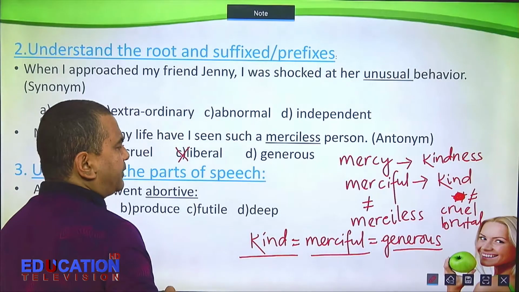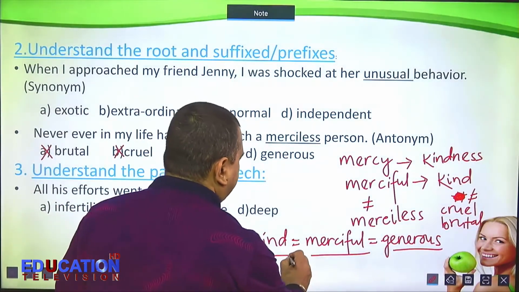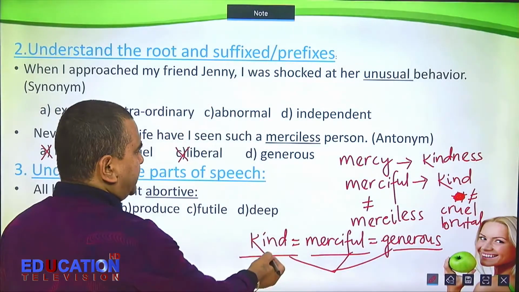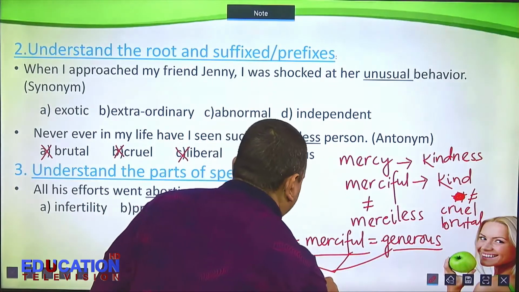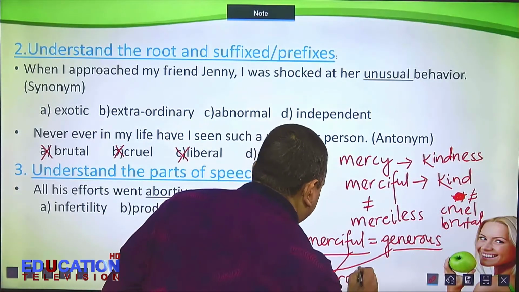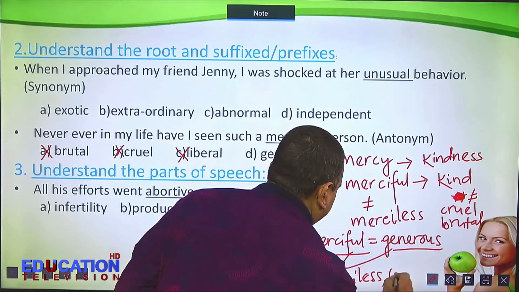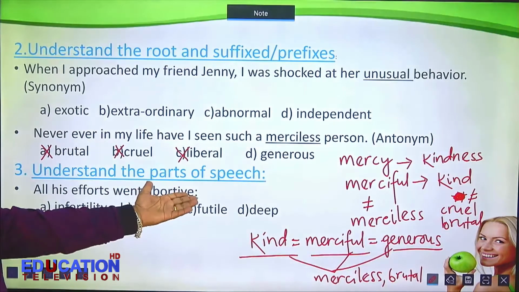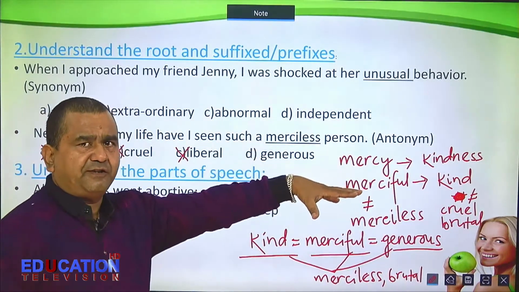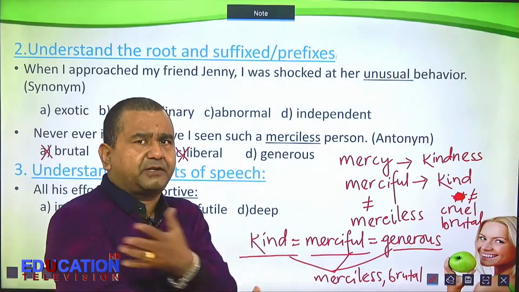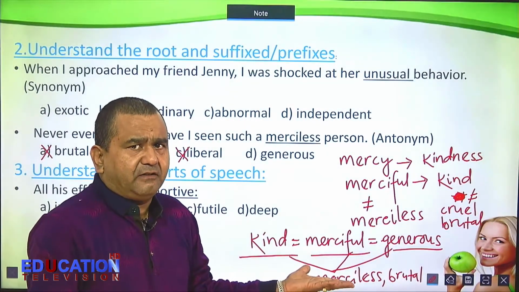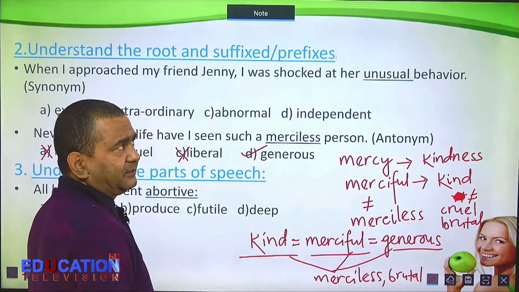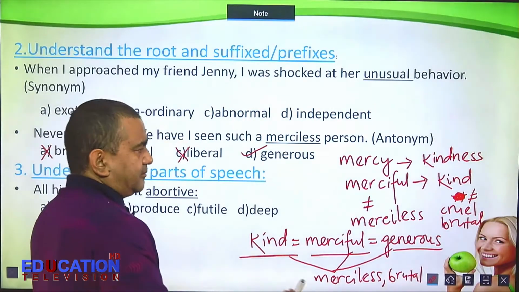Now you have to find the opposite. Opposite of kind, merciful, generous. They all are merciless, brutal. So you can easily find the answer now once you see this. Once you know one word, you can know many other words. Opposite of merciless is generous. That's it.